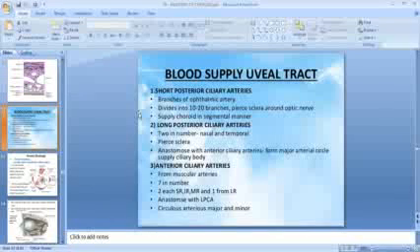And then comes the blood supply of the uveal tract. Actually the choroid is a part of the uvea or uveal tract. Blood supply is by the short posterior ciliary arteries, which are branches of the ophthalmic artery. They divide into 10 to 20 branches, pierce the sclera around the optic nerve, and supply the choroid in a segmental manner.